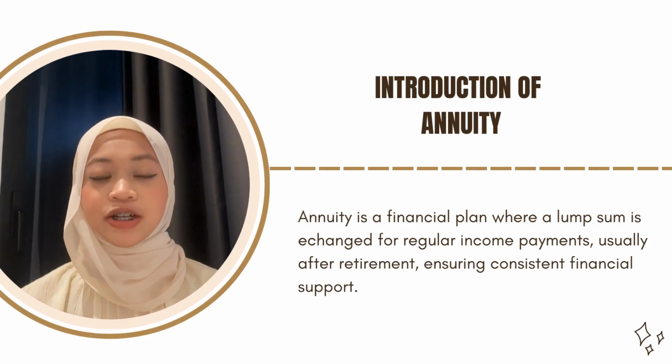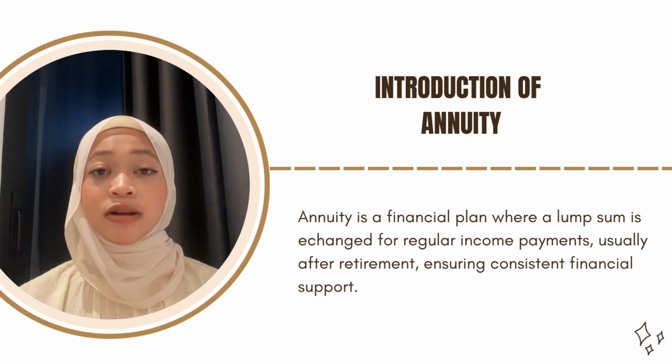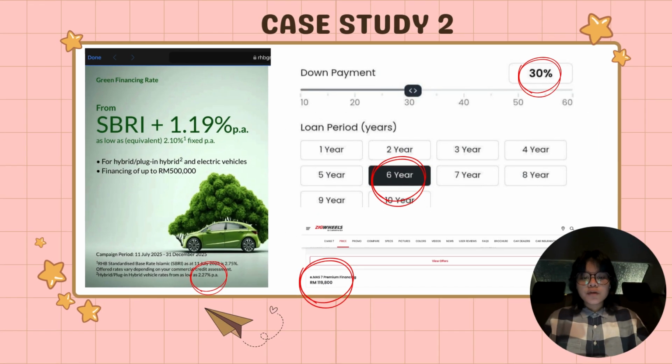Annuity is a financial plan where a lump sum is exchanged for a regular income payment, usually after retirement, ensuring consistent financial support. So for case study 2, the cost price is 119,800 and the down payment is 30%. Next, the loan period is 6 years. And lastly, the terms and fixed rate is